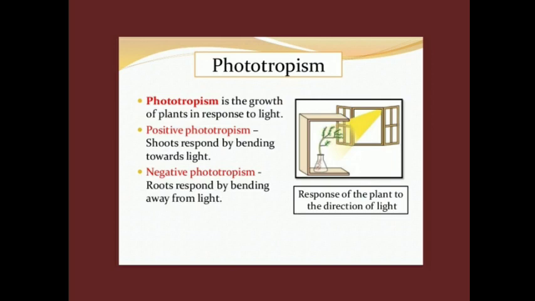So phototrophism is the growth of the plant in response to light. What is positive phototrophism? Shoots respond by bending towards the light, as per the light direction. So that is positive. And negative here is the roots. Just imagine the roots, whether they will move towards the light. No, they will move away from the light, right? So the roots respond by bending away from the light. So it is called negative phototrophism.